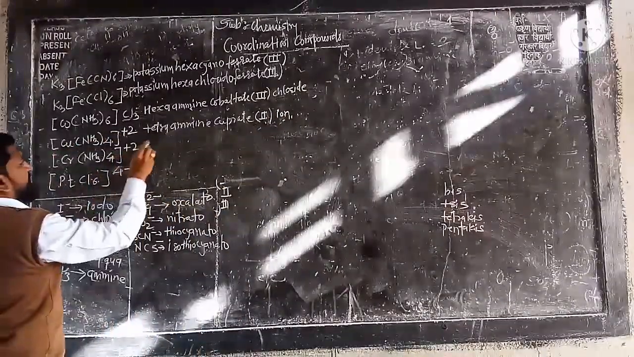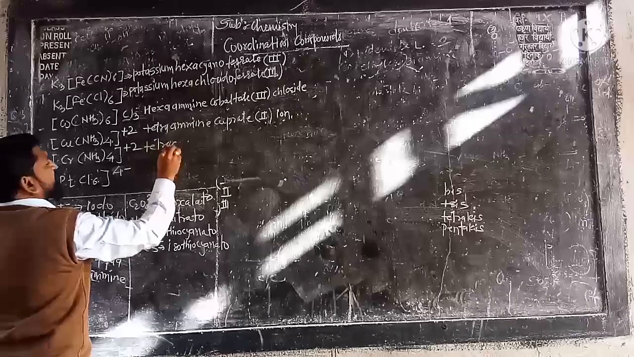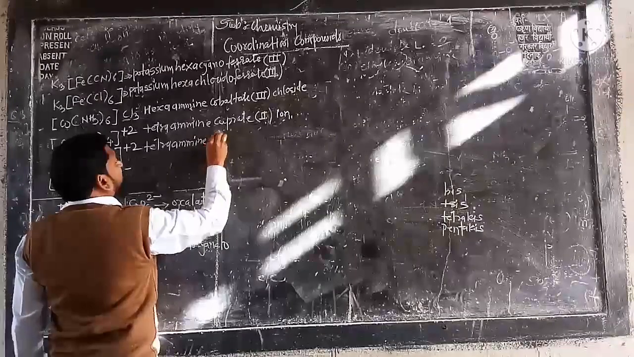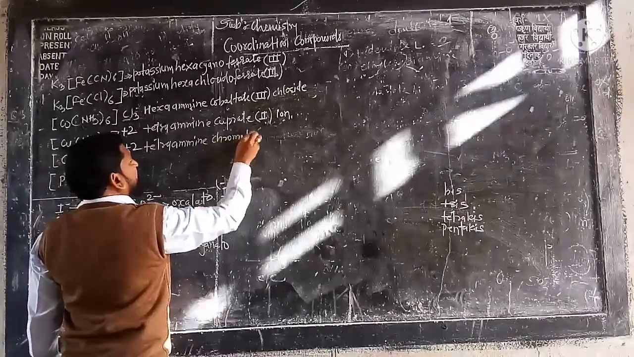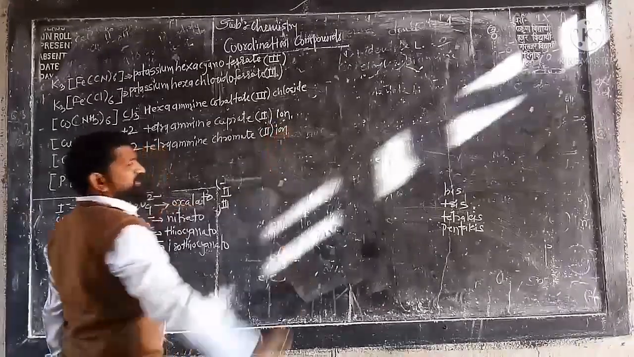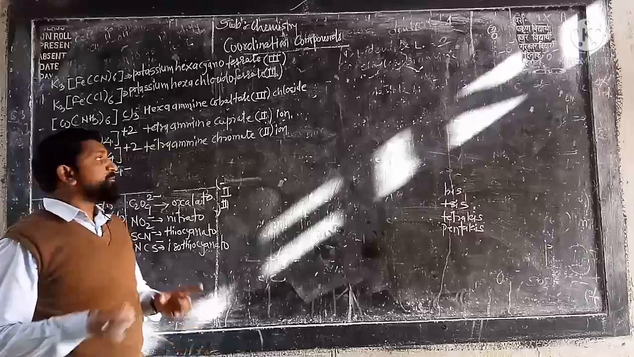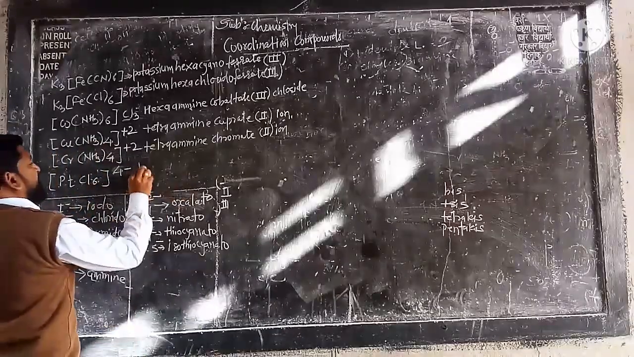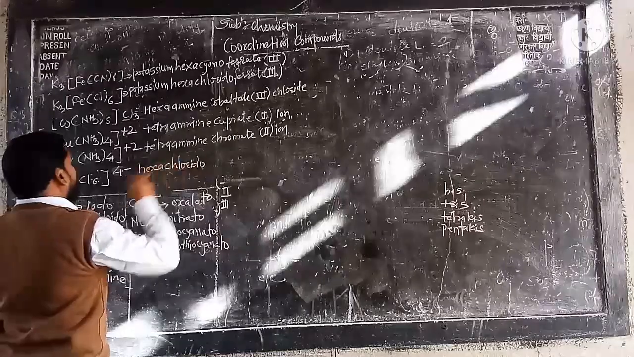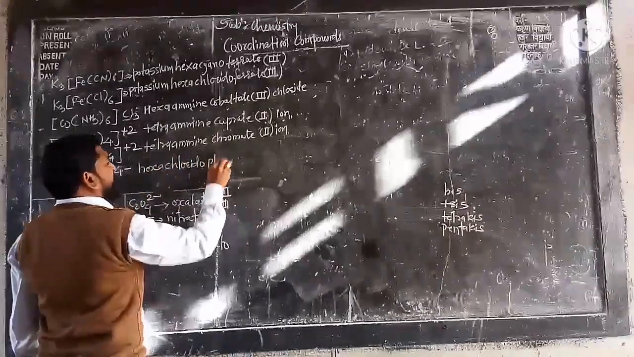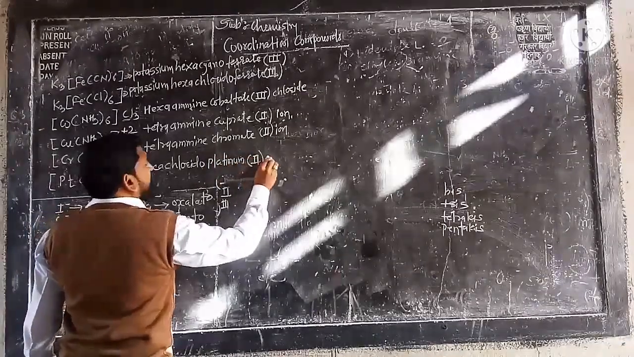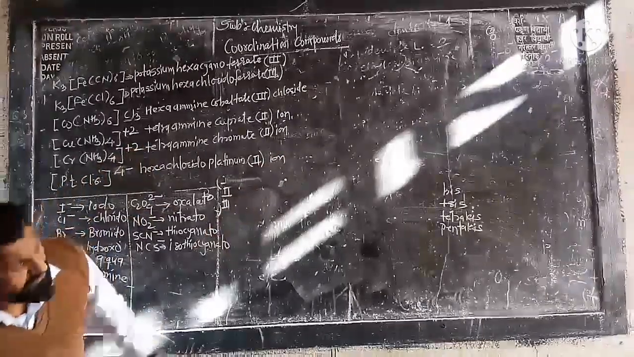After that, similarly, tetraamine, what is that? Chromate, tetraamine chromate, no doubt it will be +2 ion. Okay, so oxidation state is mentioned in terms of Roman figure. See here, hexa, hexachlorido, then platinum, how many? +2, Roman 2 ion. So in this way we can write the nomenclature.